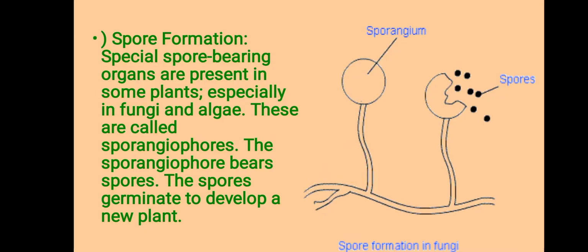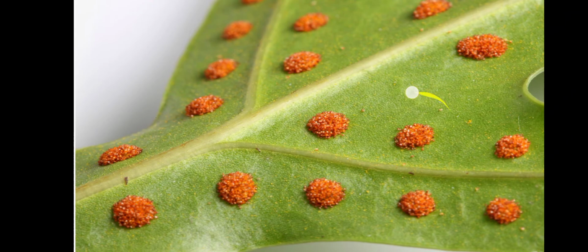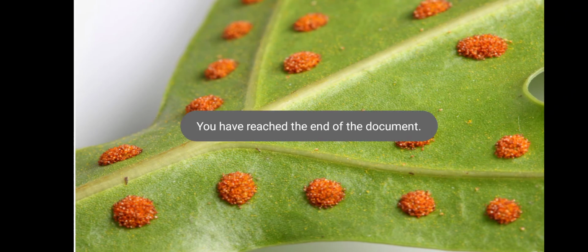Alright, the spore formation. So once again, special spore-bearing organs are present in some plants, especially in fungi and algae. And we can give an example of ferns also. These are called sporangiophores. The sporangiophore bears spores. The spores germinate to develop into a new plant. This is an example of a fern bearing spores.